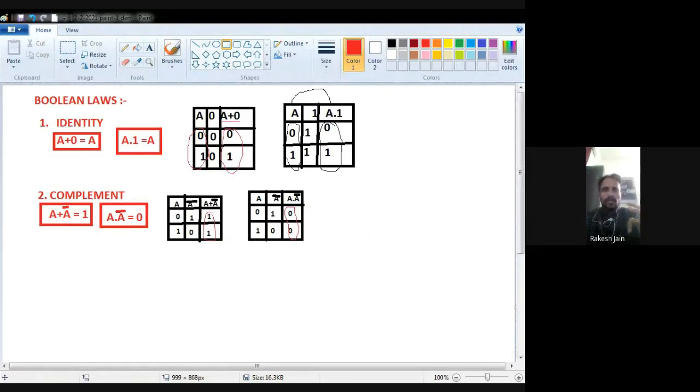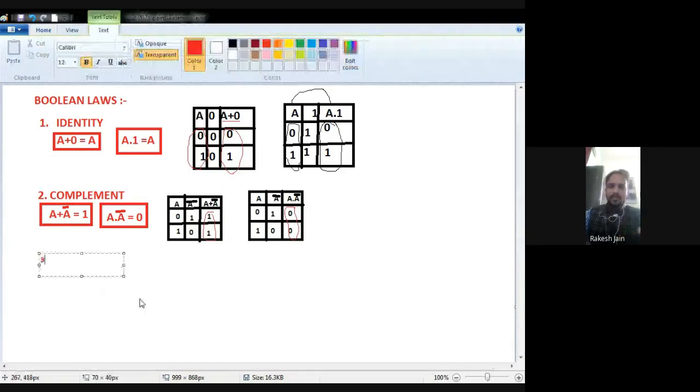Now we are going to do the commutative law, that A plus B is equal to B plus A, and A dot B is equal to B dot A. Okay, now the third one is the commutative law.